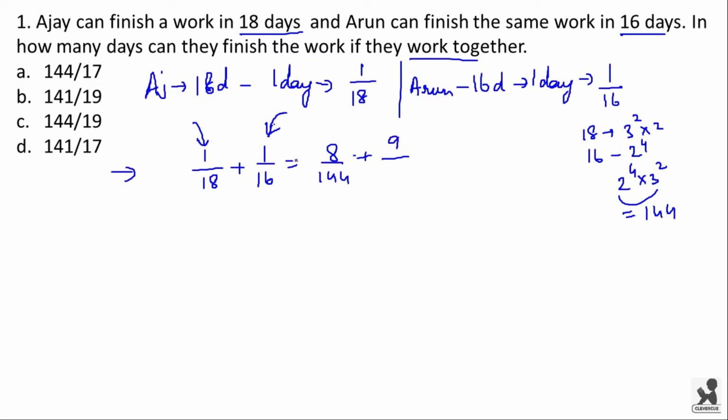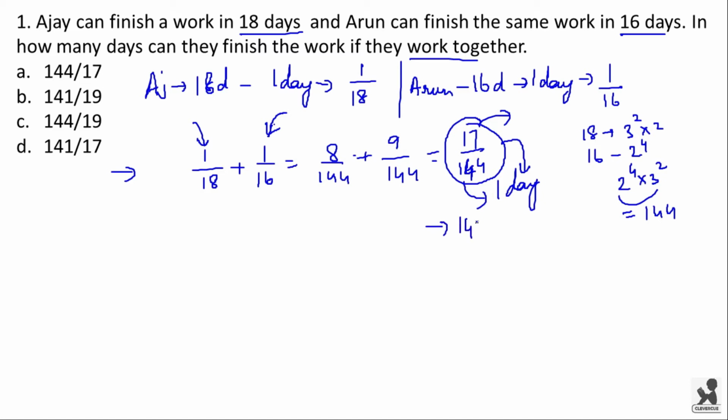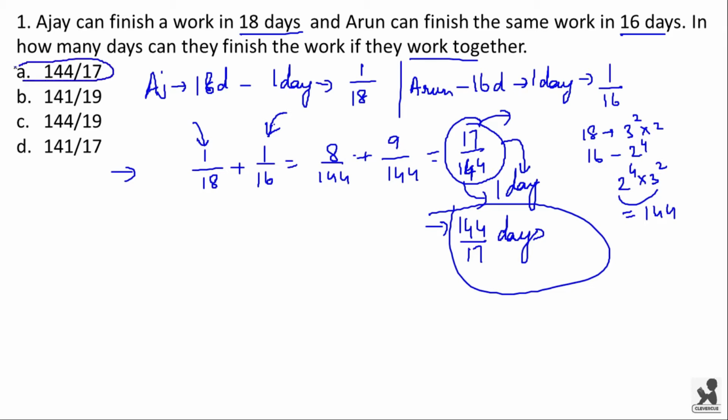So multiply and divide it with 9 in the numerator and denominator, so you get 9 by 144, which is equal to 17 by 144. If they together do 17 by 144 part of work in one day, this 17 by 144 is work done in one day. So to complete the entire work, they will be taking 144 by 17 days. Understood? So 144 by 17 is the answer.